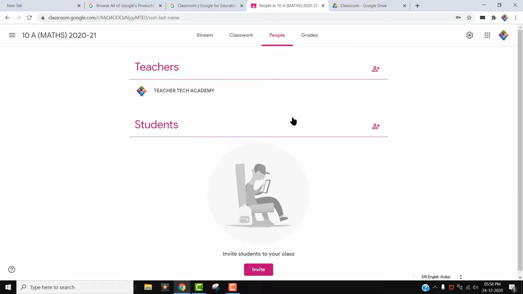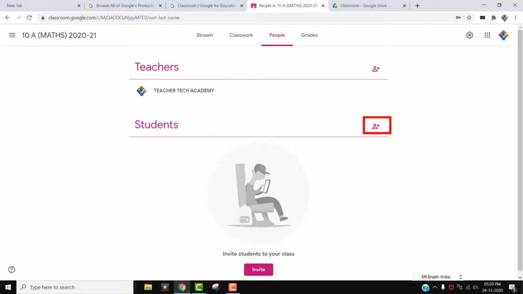Okay, for that, to attach a teacher, you have to click this icon just on the right side of the teachers. You can attach by email ID. You can invite, and there are 2 methods to invite or add the children to the classroom. Which are the 2 methods? One method is to click the icon just on the right side of the students.